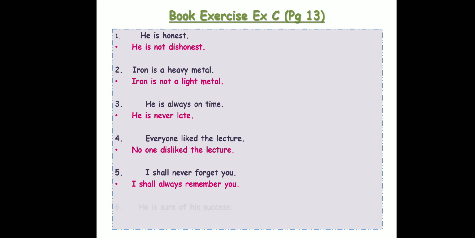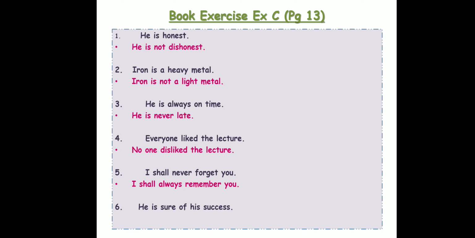Number 6. He is sure of his success. This is an affirmative sentence since no or not is not used over here. So this is an affirmative sentence. He is sure of his success. He is sure that he's going to be successful. Now I have to use no or not. Okay, but I don't have to change the meaning.